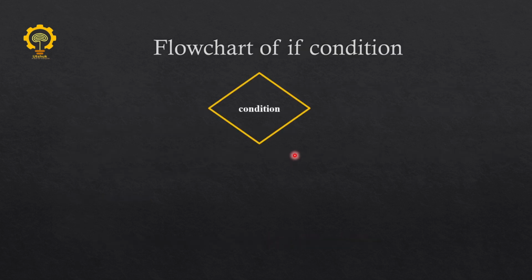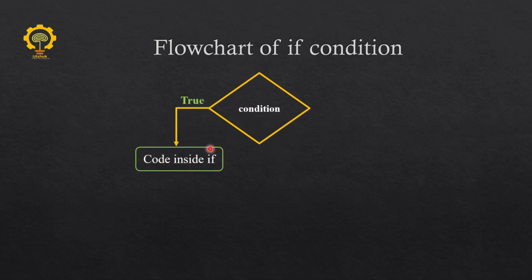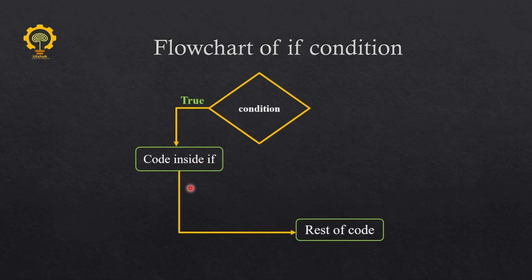So let's see the flowchart. If there is a condition and suppose that condition is true, then it will run the code inside the if block, and after that it will return to the rest of the remaining code. And if the condition is false, then it directly returns to the rest of the code lines. So I hope that you have understood the if only condition, the basic syntax and the flowchart. In order to understand practically, let's move to the NetBeans IDE and we will practice the if condition there.